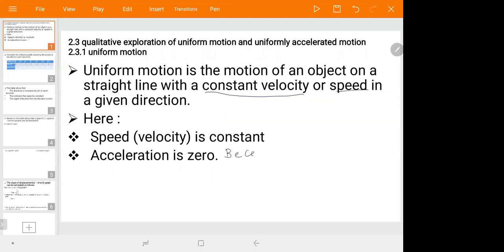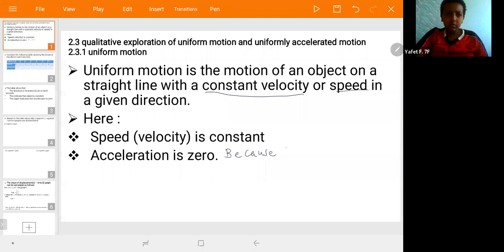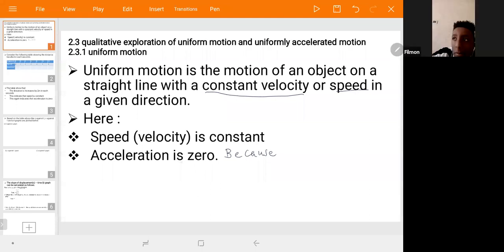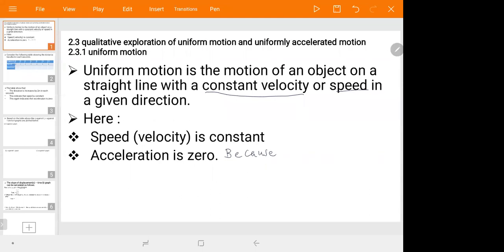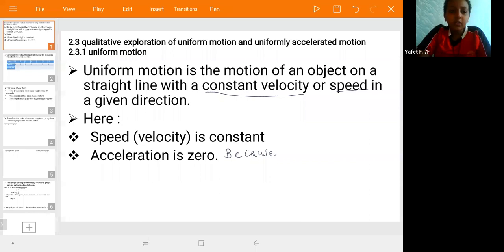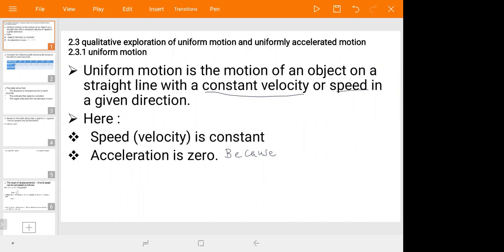Yes. Yes, who said, mister? Because of what? Me. Because, huh? Yes, ይቆራረጣል ምን አልክ? Okay, acceleration is zero because of what?